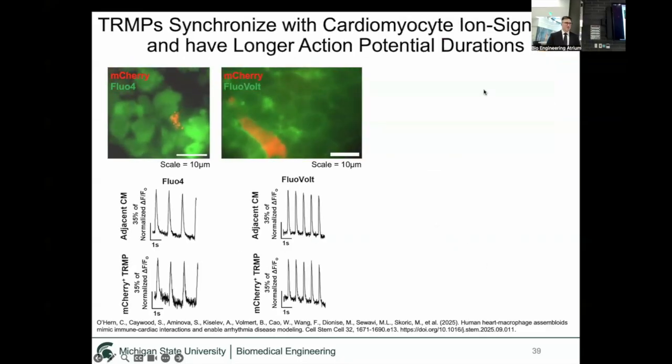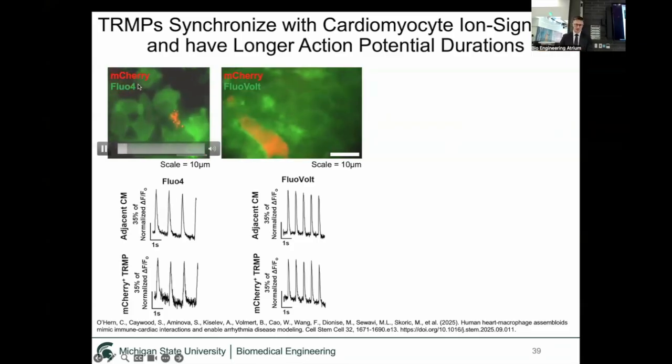Now that we proved that gap junctions form within our system, we wanted to prove that they were actually functional. So the next thing we did is live cell imaging. We used different ion dyes, one called Fluo-4, which shows calcium fluxes, and then we have one called FluoVolt, which is a membrane voltage dye, which shows changes in action potential. So differences in membrane voltage result in a flash.